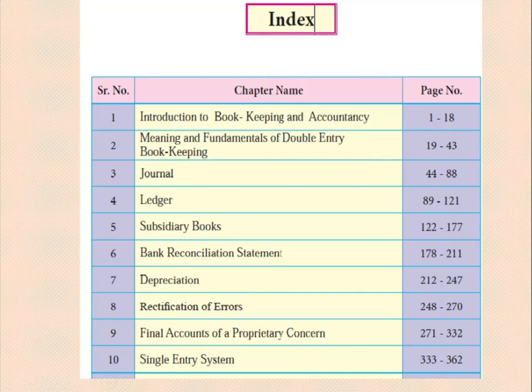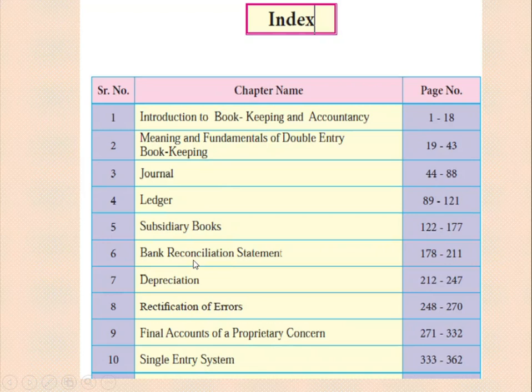This is the index. You have a total of 10 chapters. The first chapter is Introduction to Bookkeeping and Accountancy. Today we'll see what bookkeeping and accountancy are. The second chapter is Meaning and Fundamentals of Double Entry Bookkeeping. The third one is Journal. Fourth, Ledger. Fifth, Subsidiary Books.